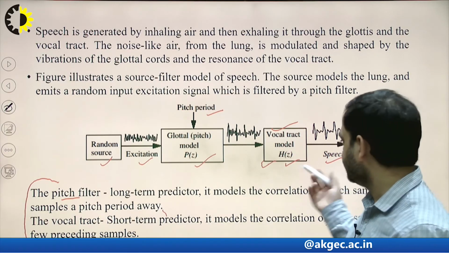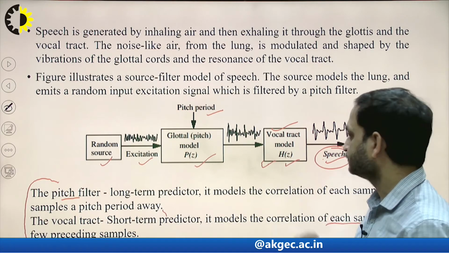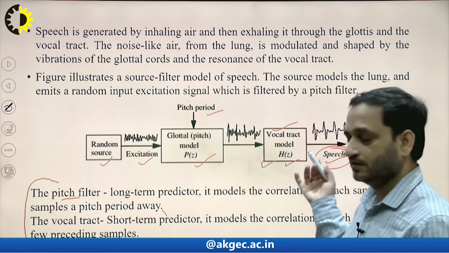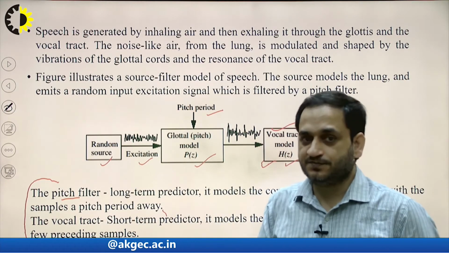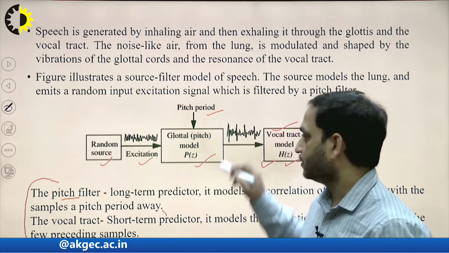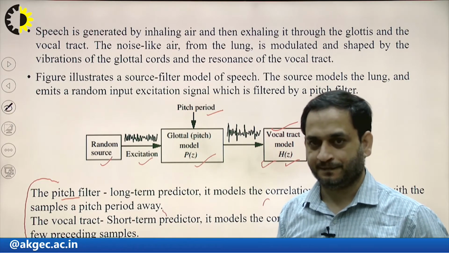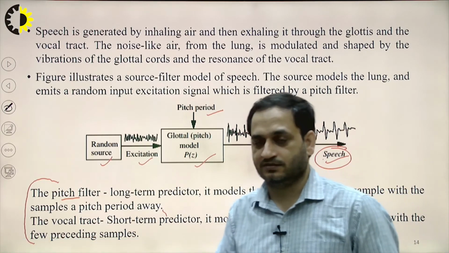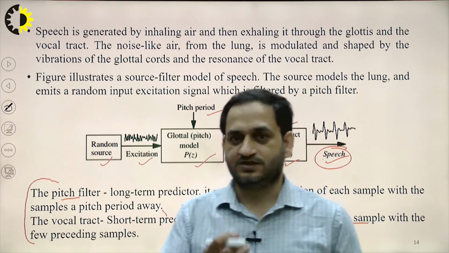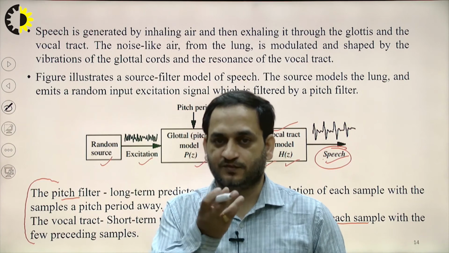So in this way the speech can be generated, but this speech will again be random in nature, and it is completely based on the glottal pitch. The lungs generate the air, which generates the vibrations, and it comes out from the mouth.